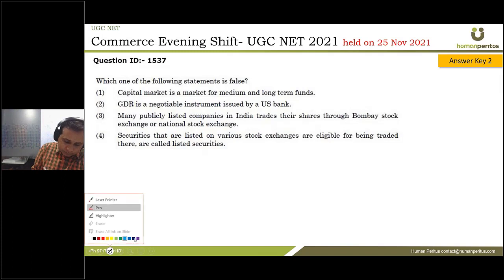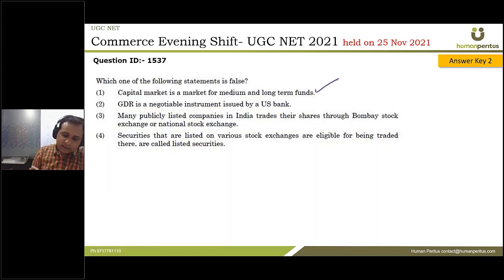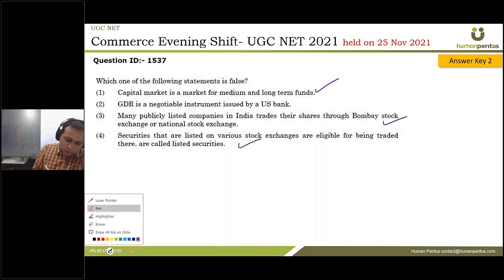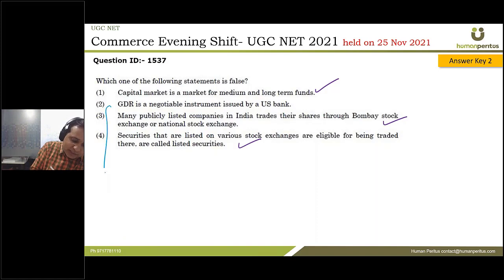Next one. Which of the following statements is false? The capital market is a market for medium and long-term funds. Very nice. Let's look at the third one. Many publicly listed companies in India trade their shares through the Bombay Stock Exchange or National Stock Exchange. Okay, nothing wrong with that. Securities that are listed are known as listed securities. Of course, this is also true. Now the only option which is left is GDR.